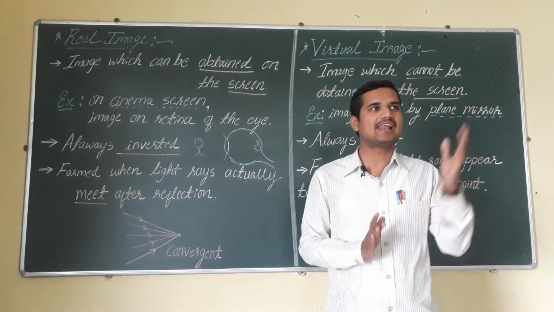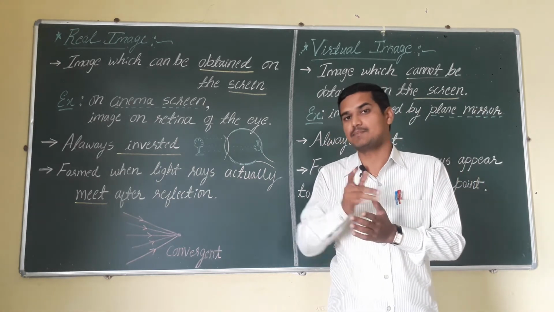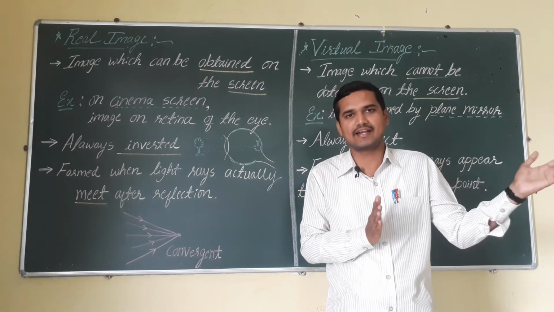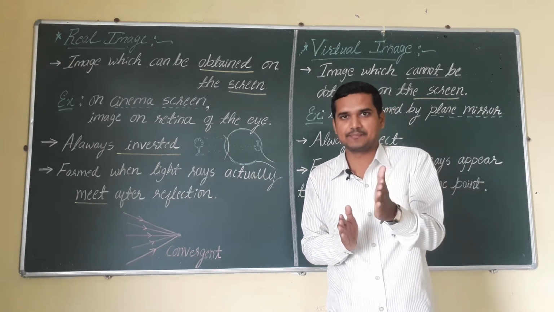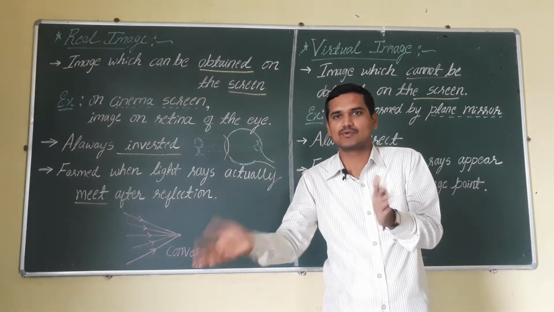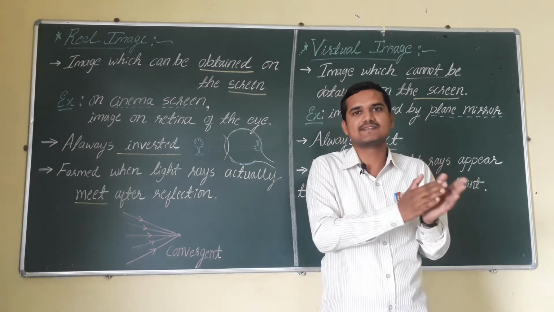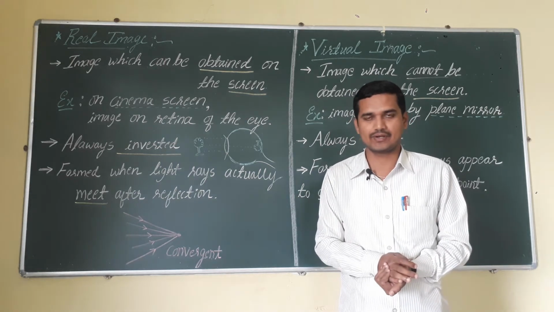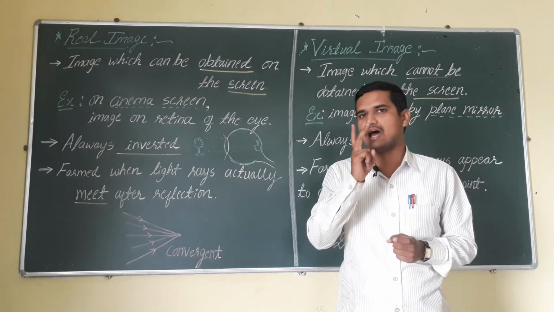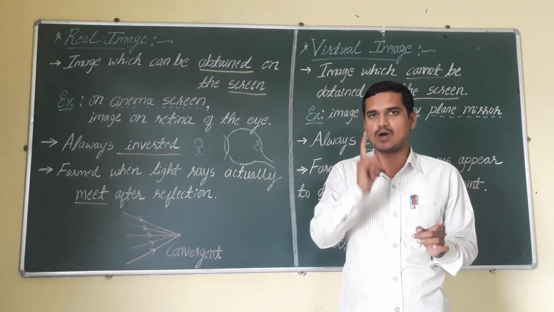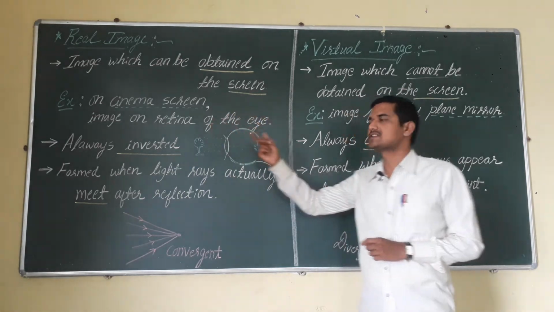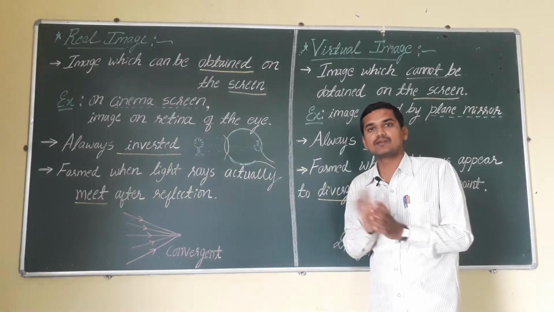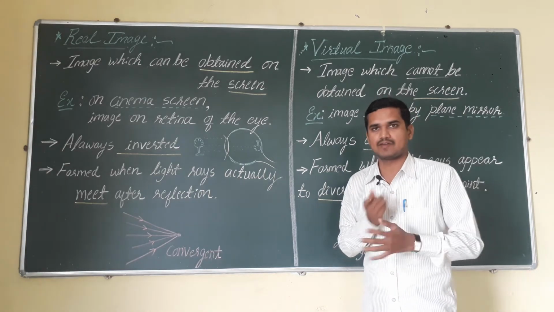Generally, you know that when light is incident on any surface, image formation takes place. For example, when sunlight is incident on a tree, the image of the tree is formed. Or when light is incident on a lens or mirror, immediately the image formation takes place. These images are of two types generally. One is called the real image and the other is called the virtual image. In today's class, we will discuss the differences between real and virtual images. Okay.